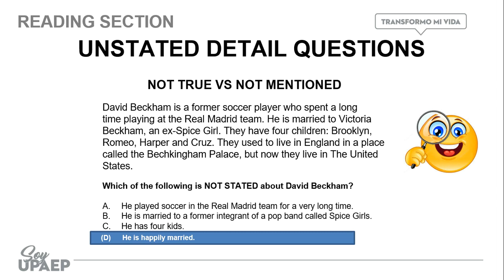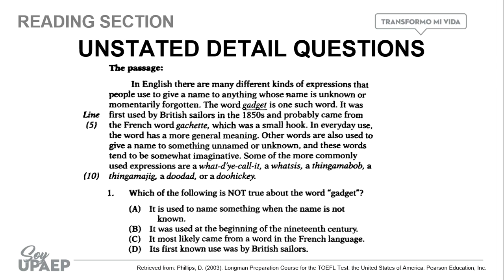Okay, so now let's go to real practice, okay? As I already said in the previous videos, we never read the complete passages. We go directly to the first question. So, now that we have understood the difference between information that is not true and information that is not mentioned, we have this passage and we have question number 1.